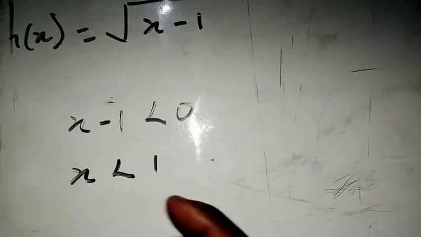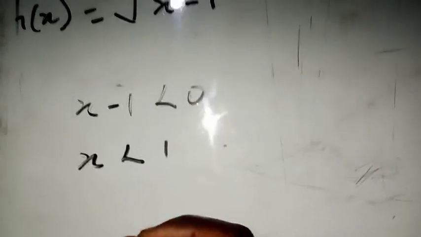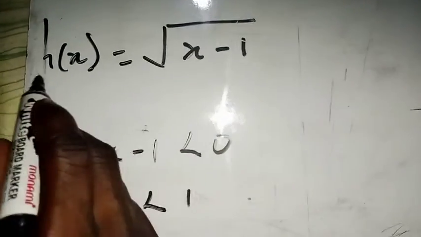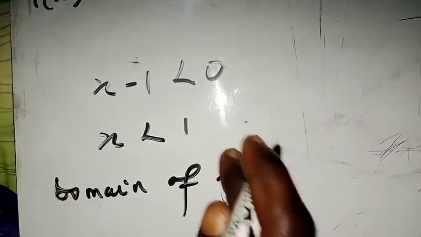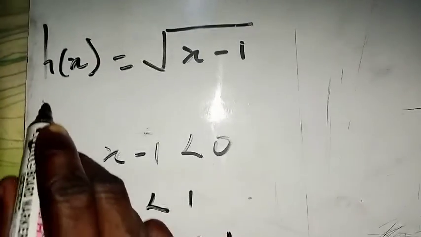So this is how you write the domain of this function. You write the domain of the function, so you just need to name the function. The function is h. So the domain of h, right? According to this one, this is h.